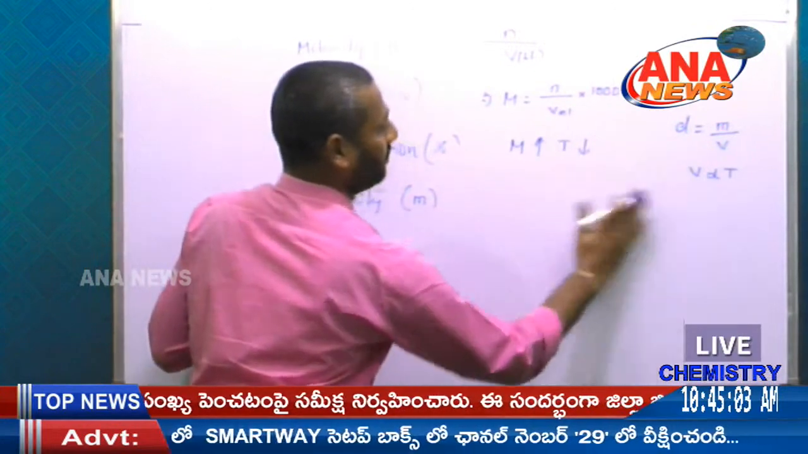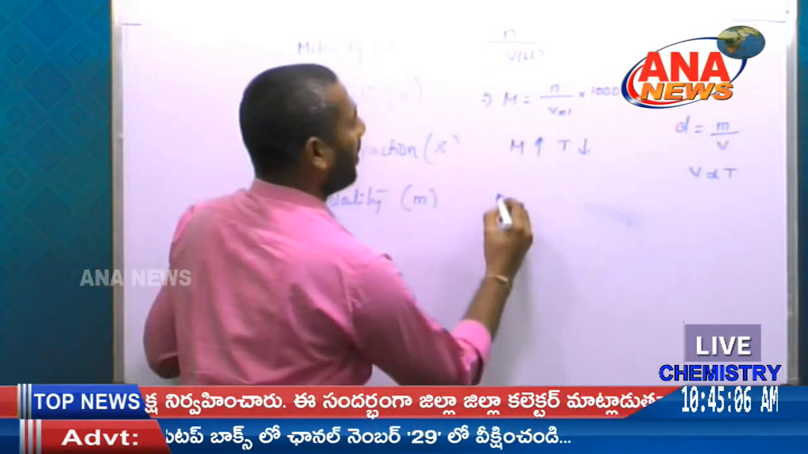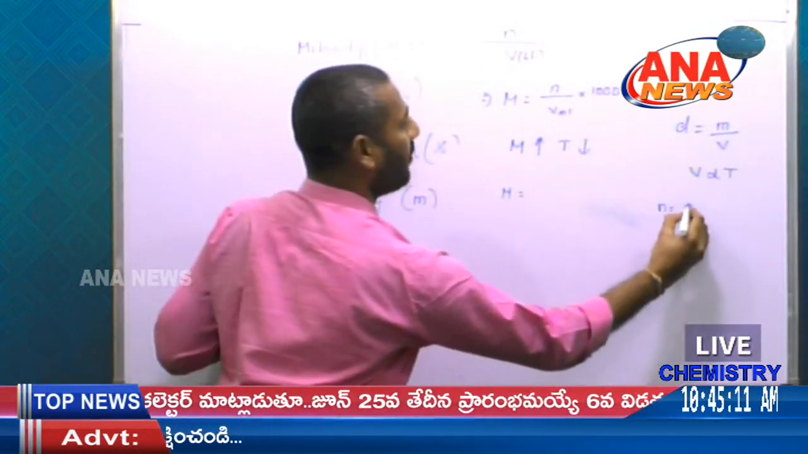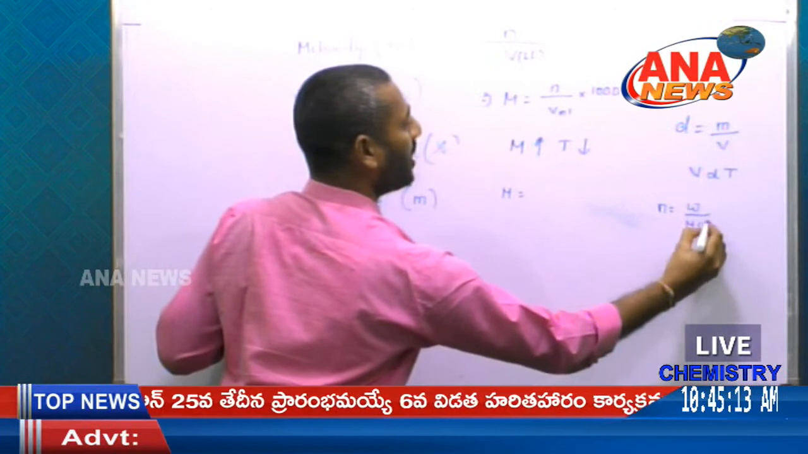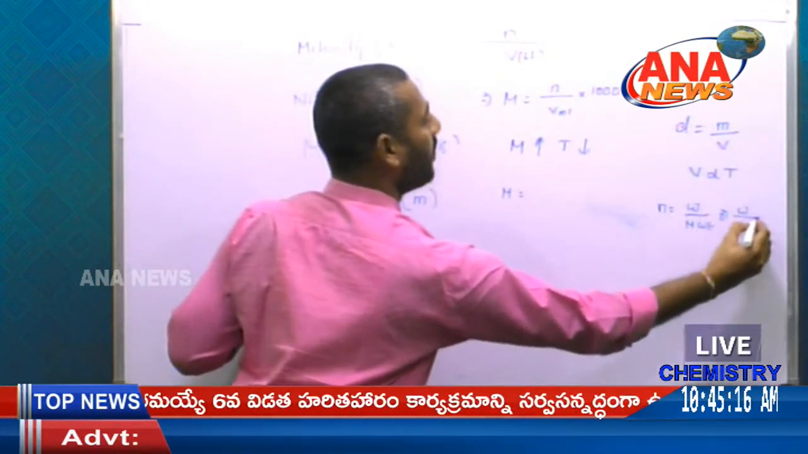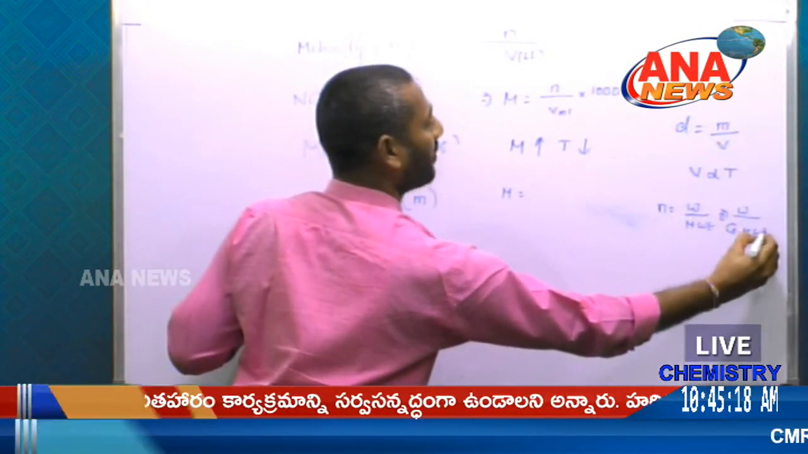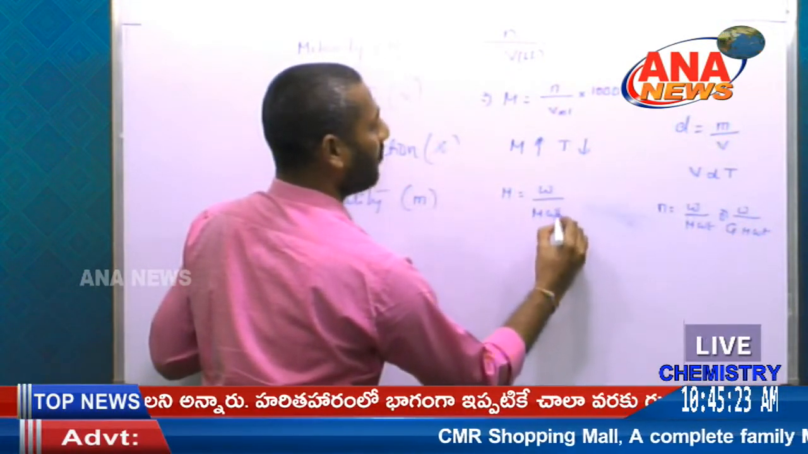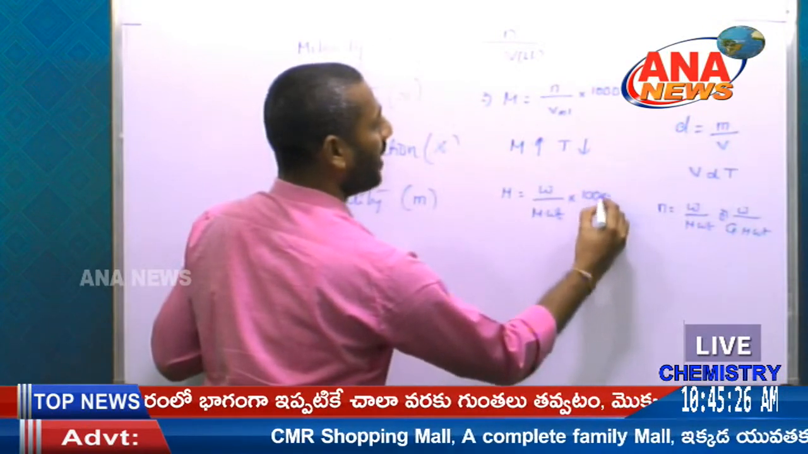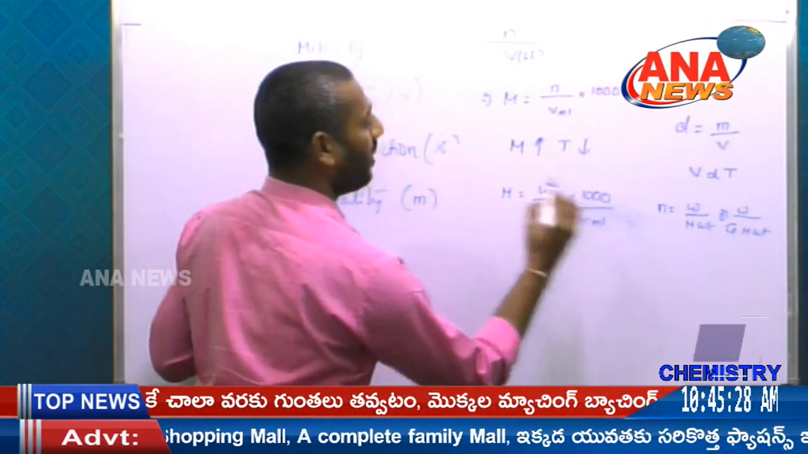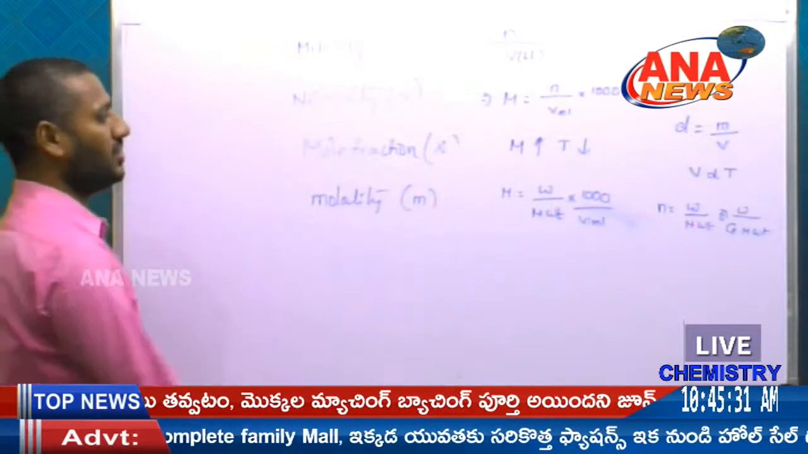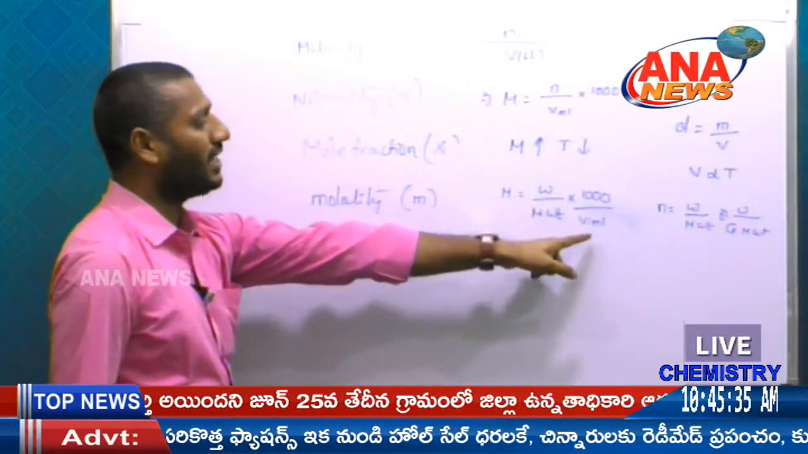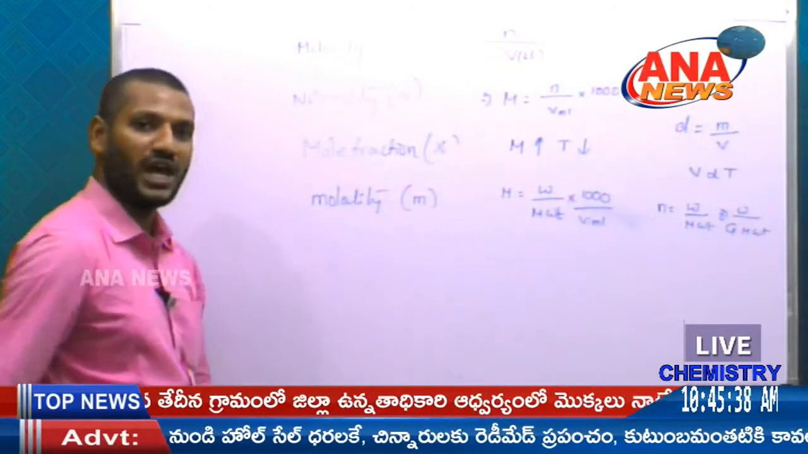Next one. Let us take another formula in detail. The number of moles n is equal to weight by gram molecular weight. We substitute like this: M is equal to weight by molecular weight into 1000 by V in ml. This is one of the formulas to find the molarity, how much solute is present in 1 liter of the solution. We can easily find out the molarity of the solute.